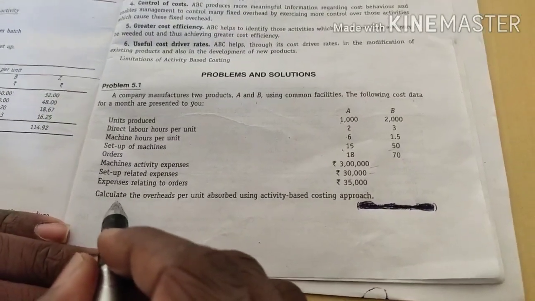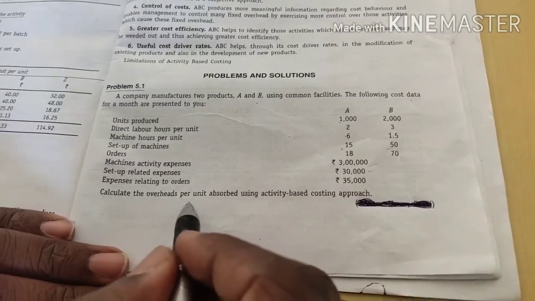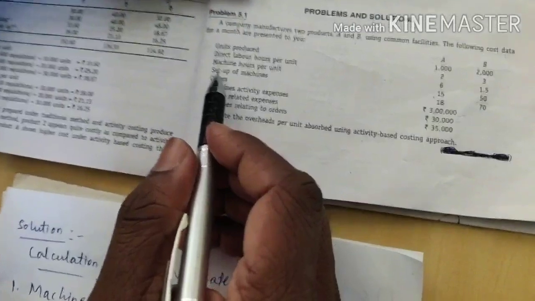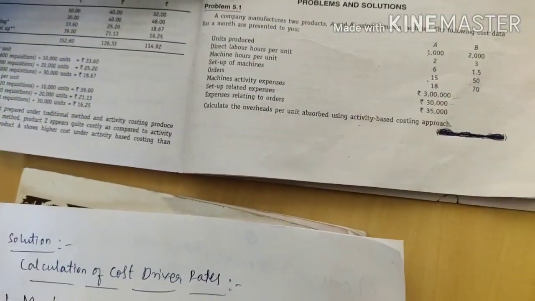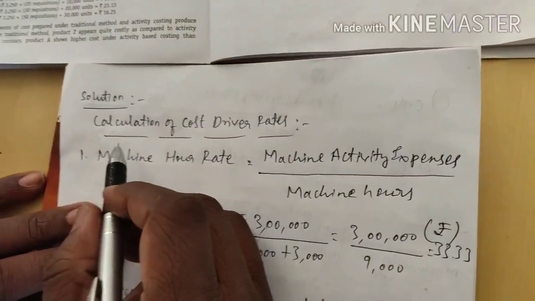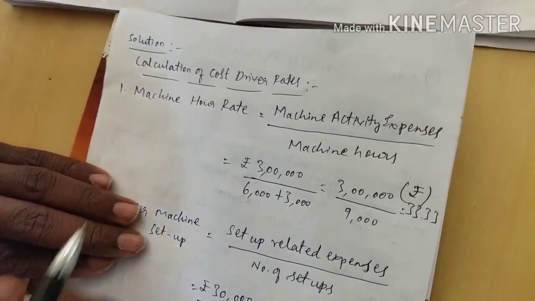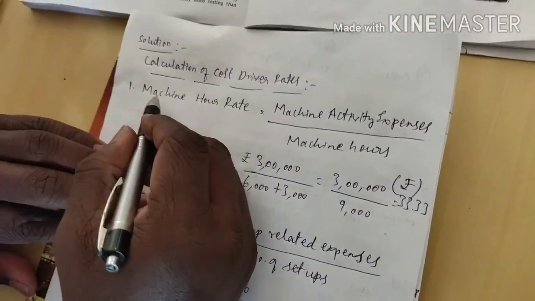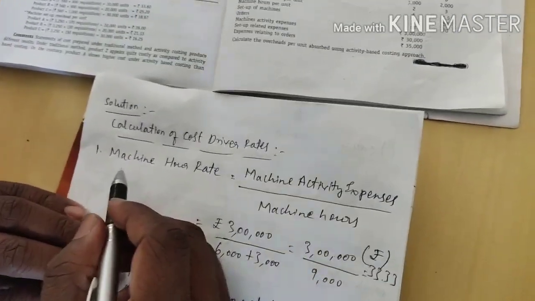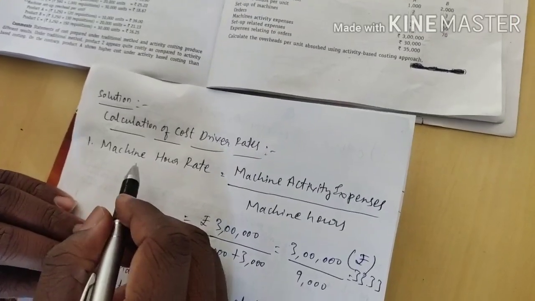The same here also they have asked, calculate the overhead per unit absorbed using activity based costing approach. Now based on the information given in the problem, we will do cost driver rates. The step number 1, we should calculate the cost driver rates. As we have discussed in the theoretical part, the formula will remain same. Now we will calculate each of the individual activity cost.